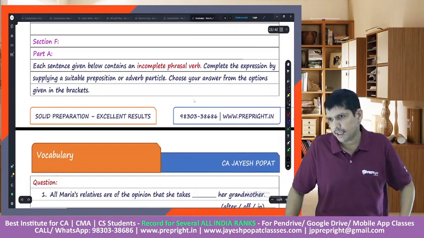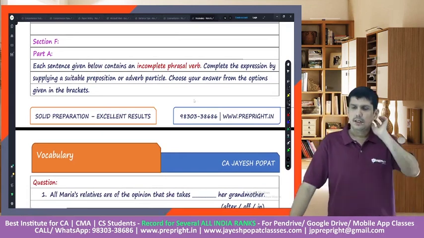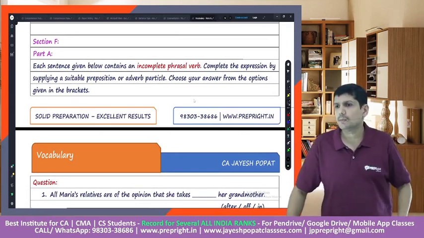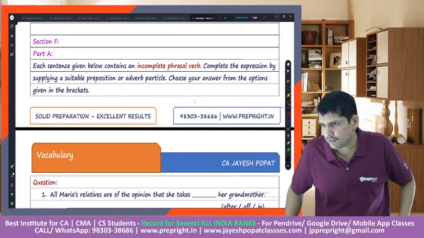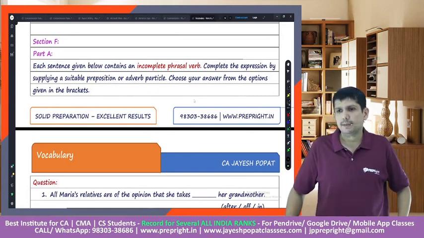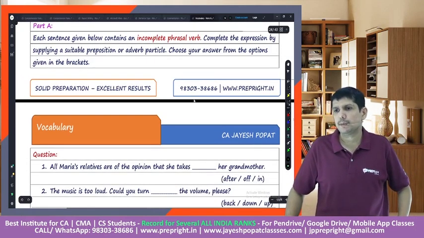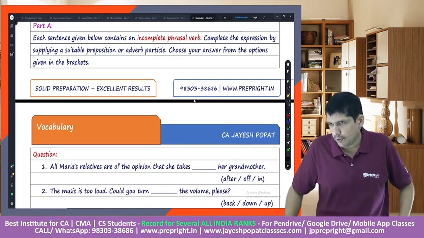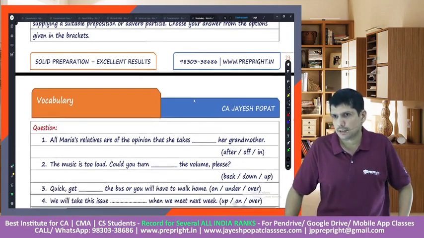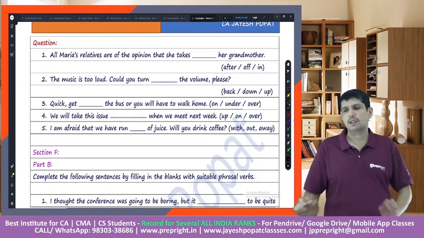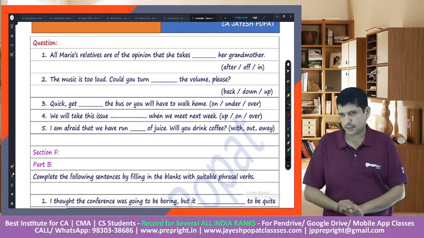Then again we have section F. Each of the sentence given below contains an incomplete phrasal verb. Complete the expression by supplying a suitable preposition or adverb particle. Choose your answer from the options given. Let us do this. We'll do a couple from this.